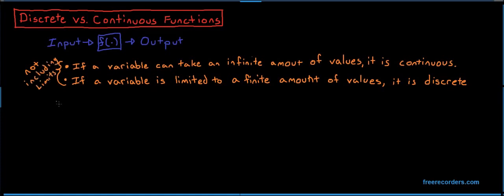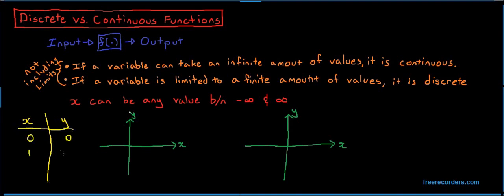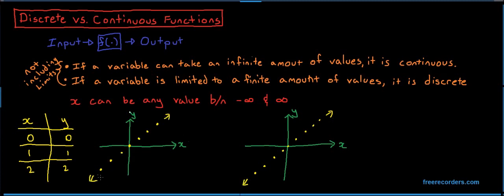Let's say that the variable x takes values between -infinity and infinity, and that the variable y is equal to the variable x. We then plot a few points showing this relationship. If x can take an infinite amount of values between our sample points, it is continuous, and the function is represented by a line. If x is limited to a finite amount of values between sample points, it is discrete, and the function is represented by a scatter plot or stem plot.